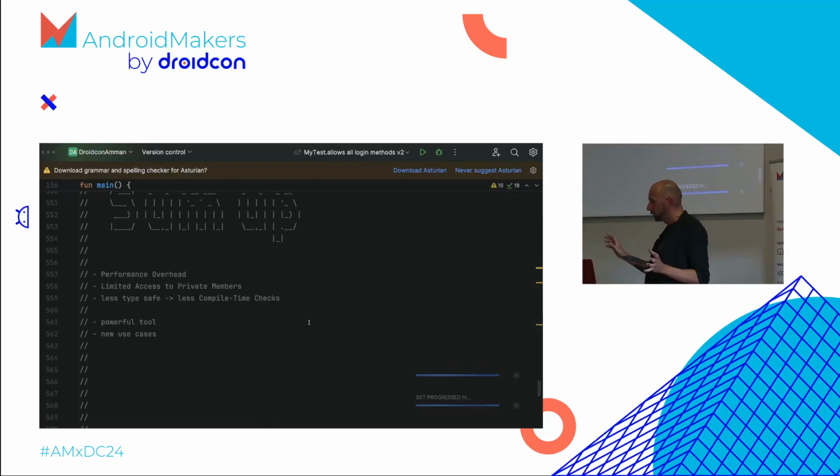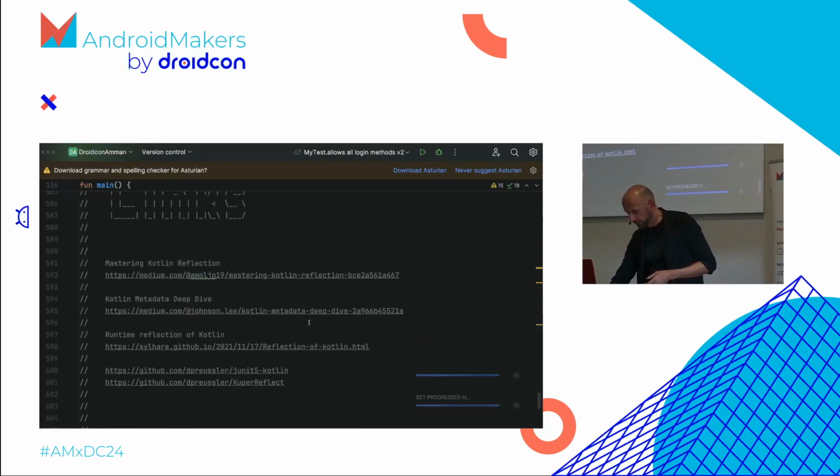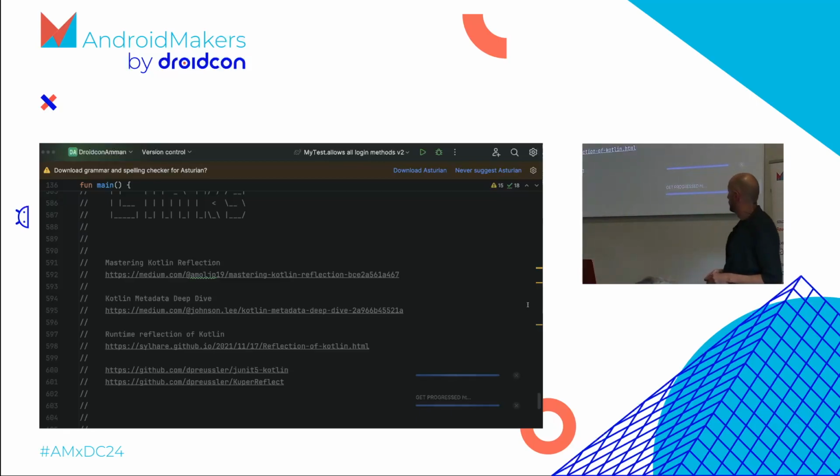You can come up with new use cases, like thinking about a class and where something is used. There are some links that you can read about more reflection. Also the two tools I was using, the JUnit 5 one, and this reflection tool, just in case you need to set a private variable. This is just the Kotlin API for this one. It uses another library under the hood, so there's not much code there.